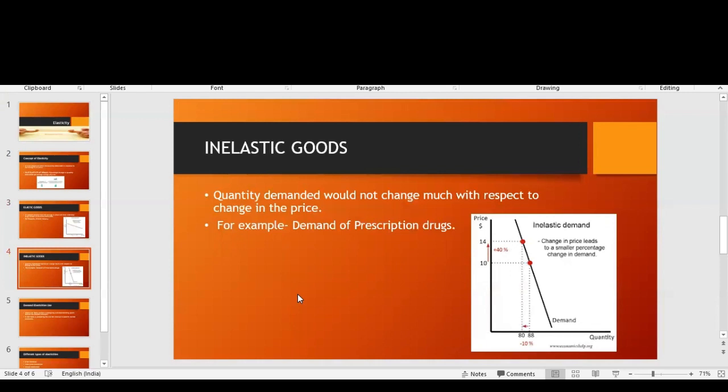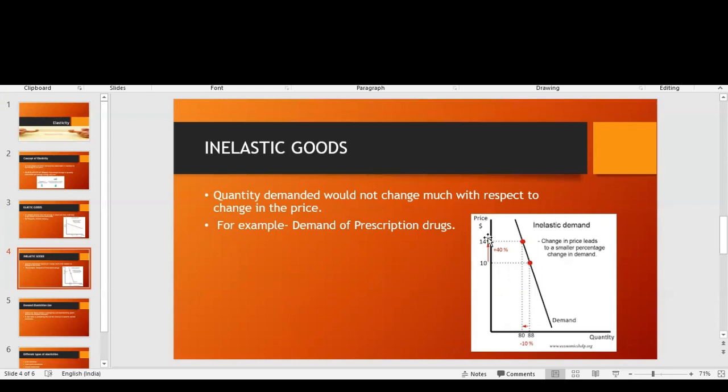Insulin is mandatory for people suffering from type 2 diabetes, who require a daily dose. If insulin's price increases, people will definitely stick to it. The quantity demanded won't decrease as much because it's a survival medicine.